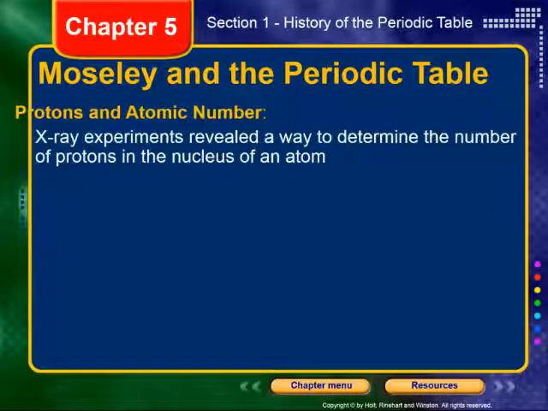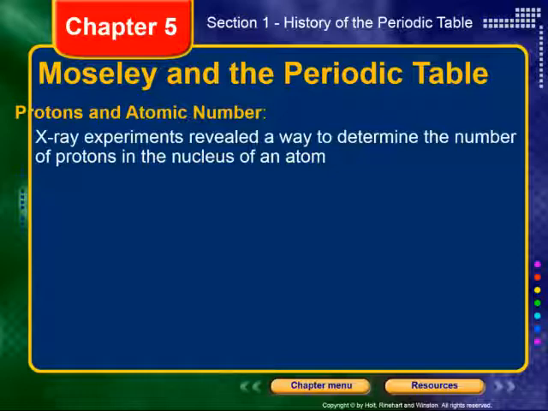All right, so now we're moving on from this idea of arranging the periodic table in terms of atomic mass to arranging the periodic table in terms of atomic number. So here we go. X-ray experiments, right, by Moseley, revealed a way to determine the number of protons in the nucleus of an atom.